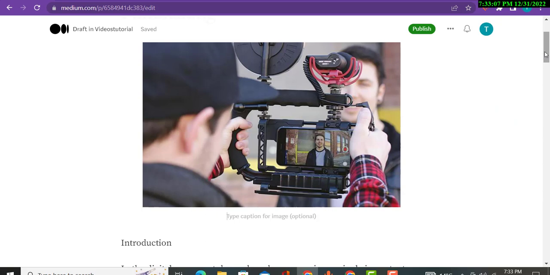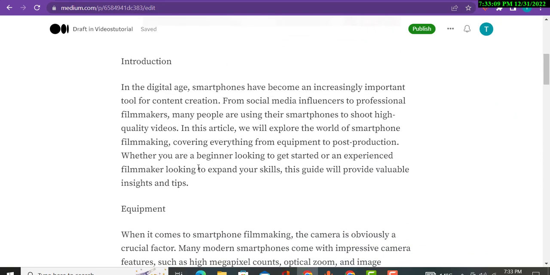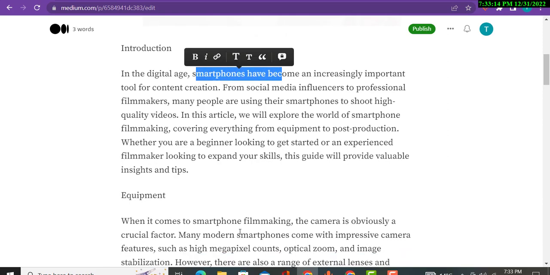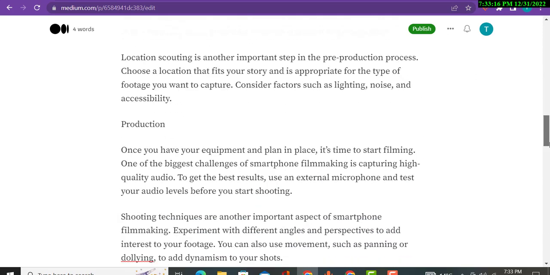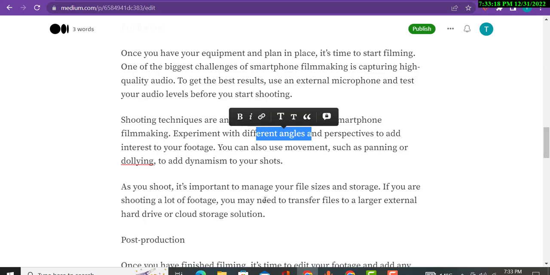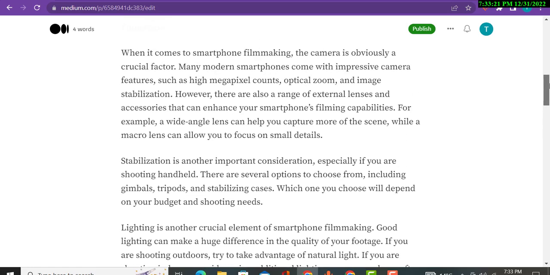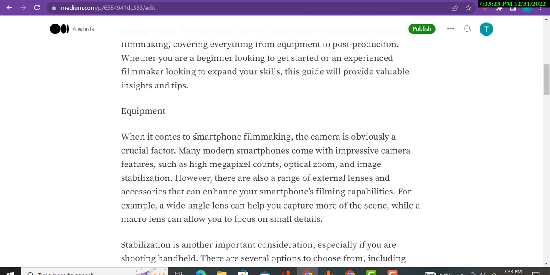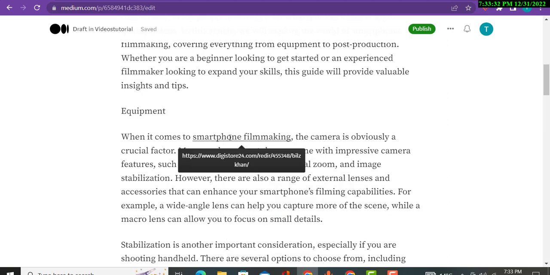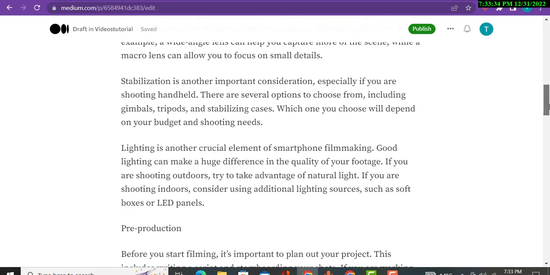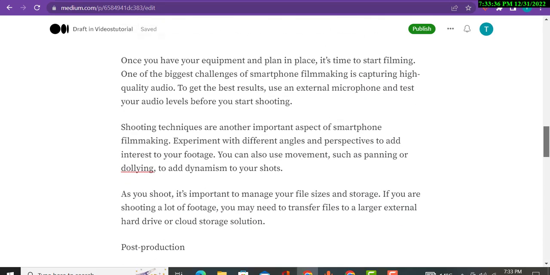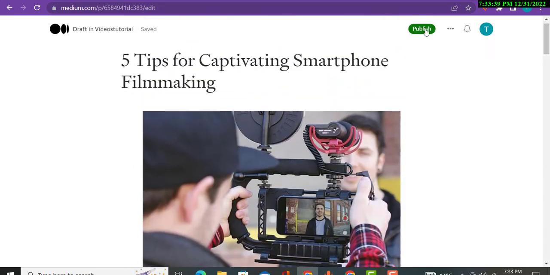Now you can see, I will put my affiliate link here 2 or 3 times, here, here, or at the bottom and the end of the article, right? Let's suppose I show you how you can put your affiliate link. Click here, copy, paste, simple. The affiliate link has been generated. Very simple. And after that you will click on publish.